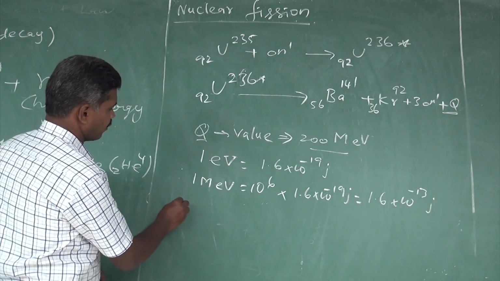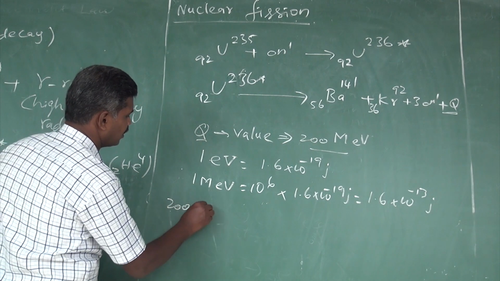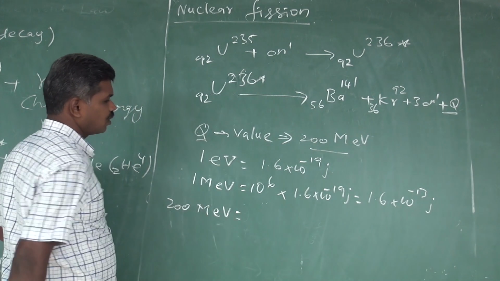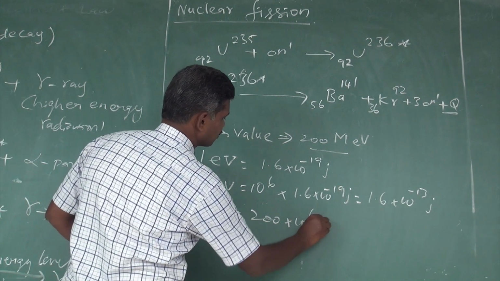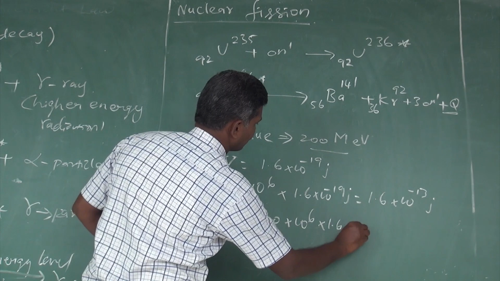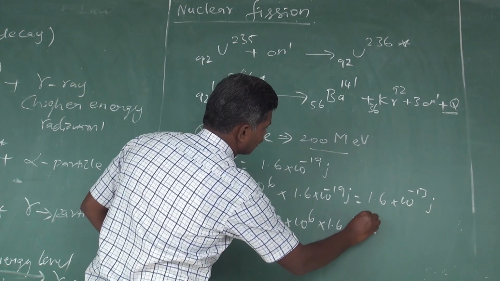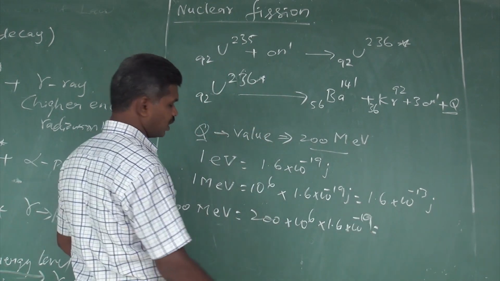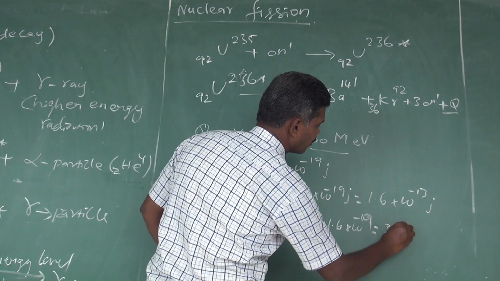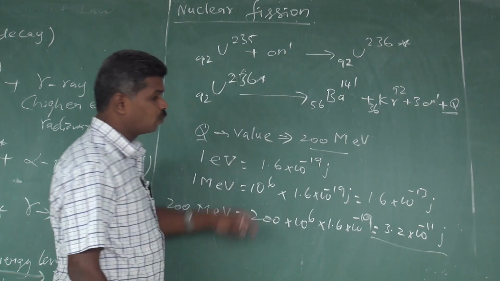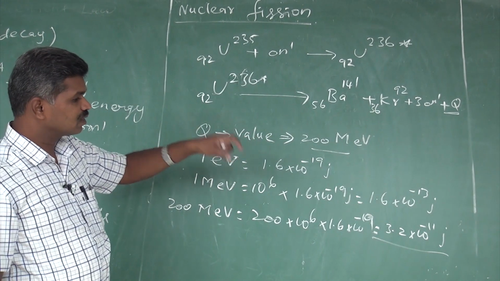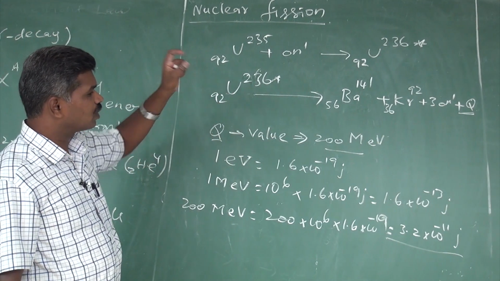So 200 million electron volt equals 200 into 10 to the power 6 into 1.6 into 10 to the power minus 19, and this value becomes 3.2 into 10 to the power minus 11 joule. This is the amount of energy released per uranium 235 fission.